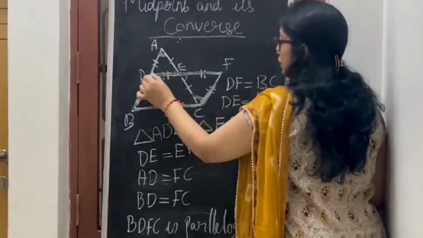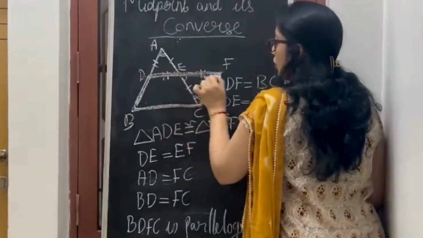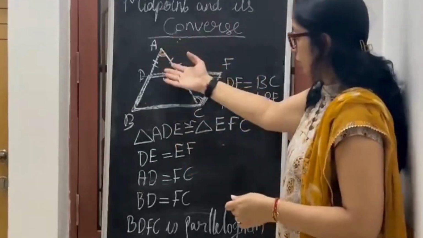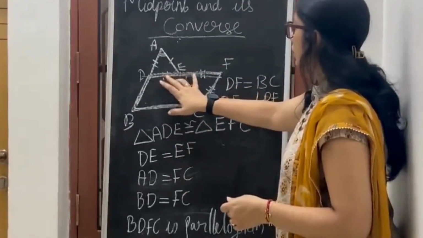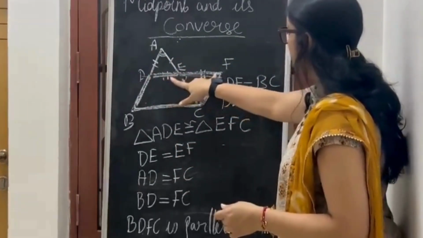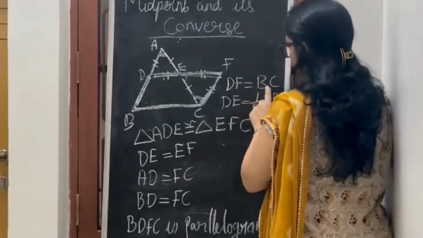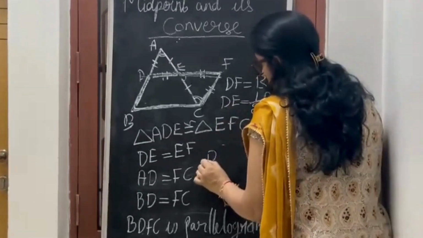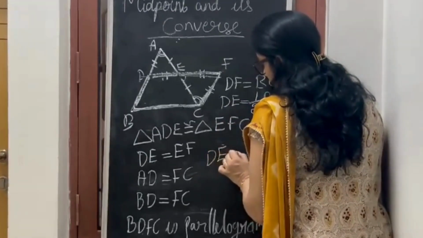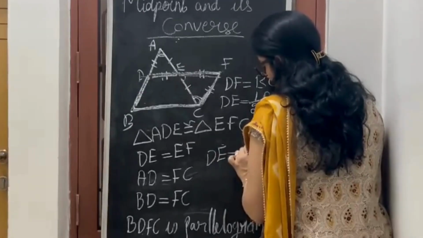This is half of the whole line. We have proved it when we proved the congruency. So when DE is half of DF, it is obviously half of BC because they are equal to each other. So I also proved that DE is equal to half of BC.